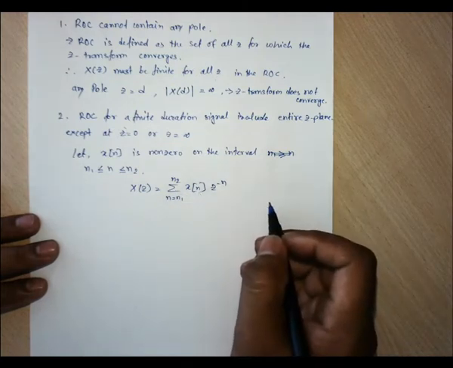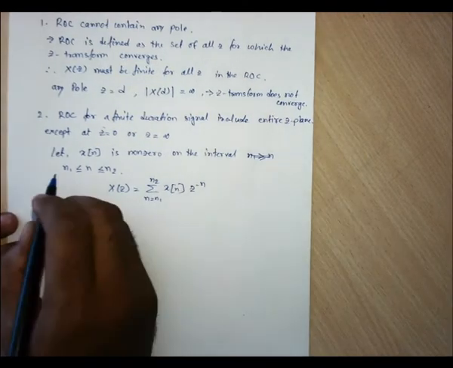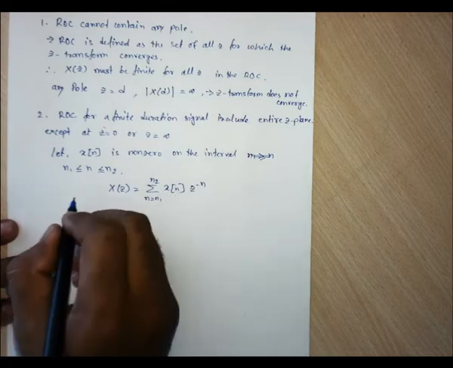So let us consider this x(n) may be any signal.